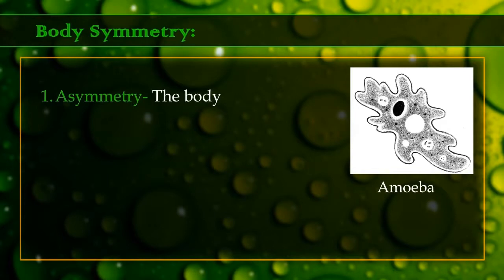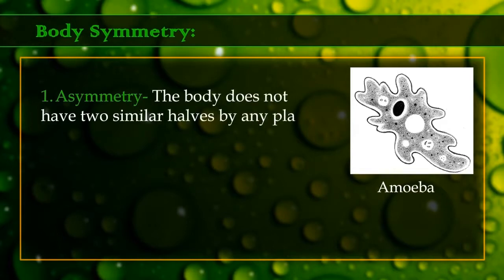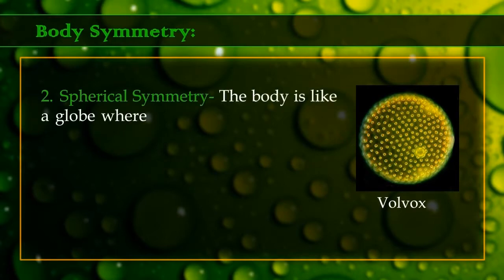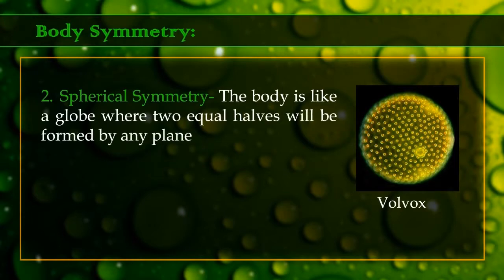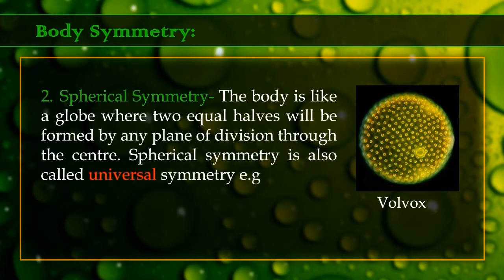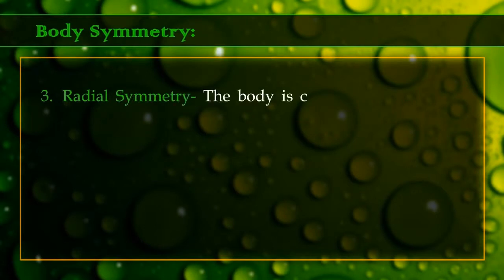1. Asymmetry. The body does not have two similar halves by any plane of division. Example, amoeba. 2. Spherical symmetry. The body is like a globe where two equal halves will be formed by any plane of division through the center. Spherical symmetry is also called universal symmetry. Example, Volvox.